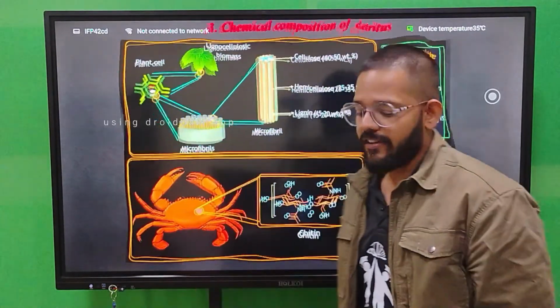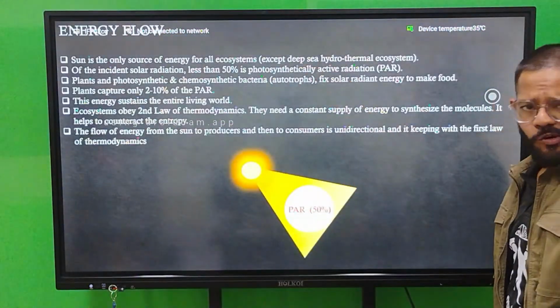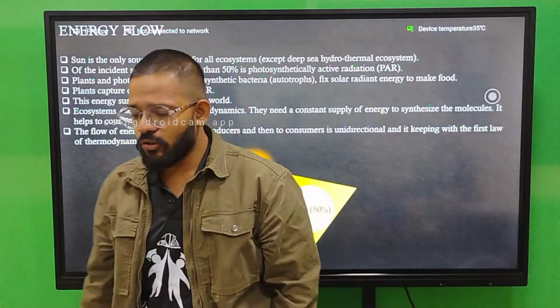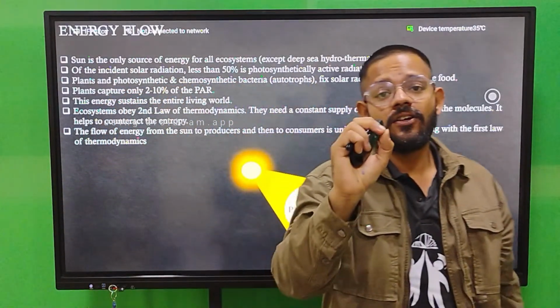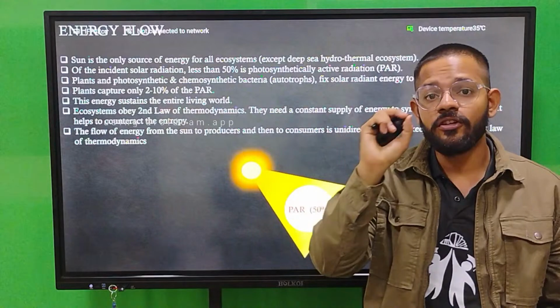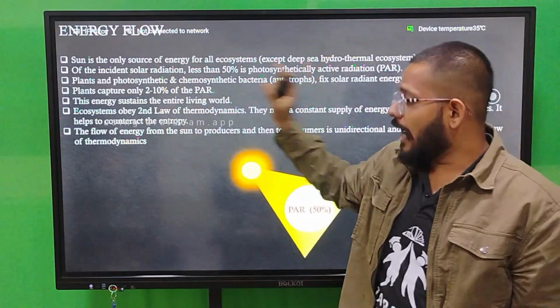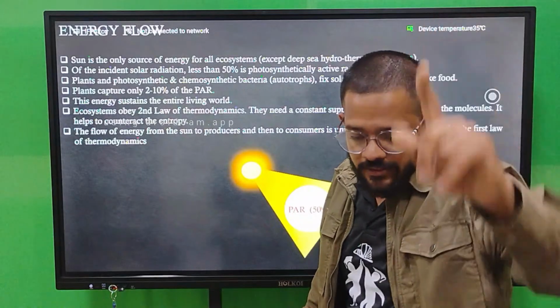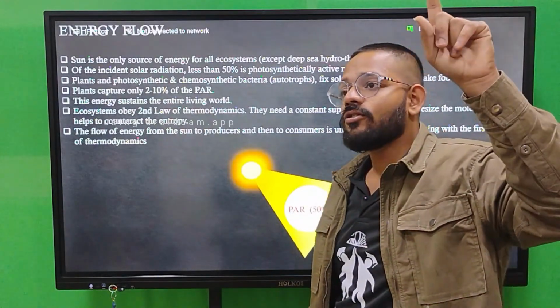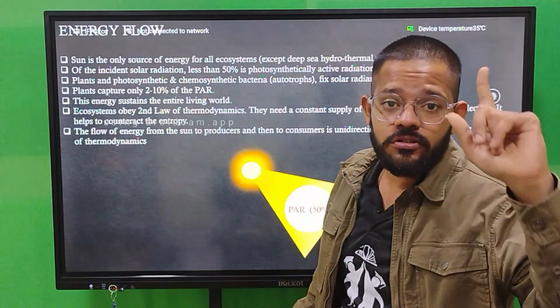Next we have energy flow. The main point you have to remember is that the sun is the only source of energy. This is a universal truth.